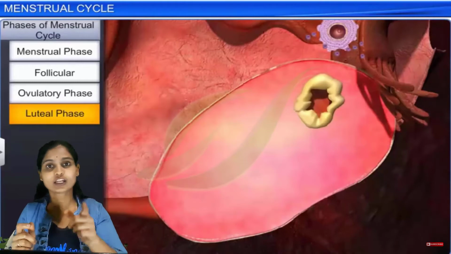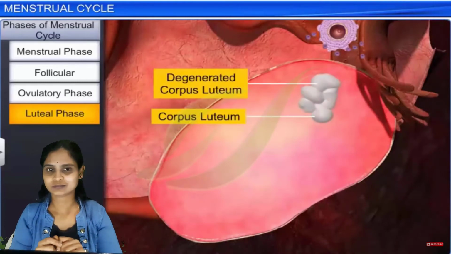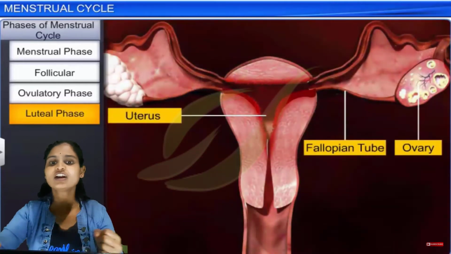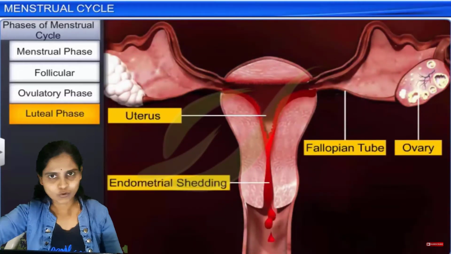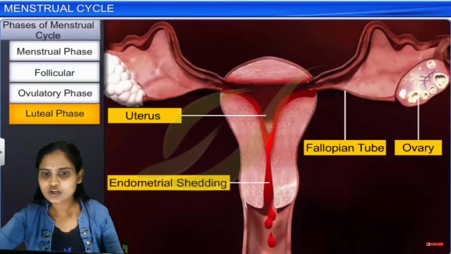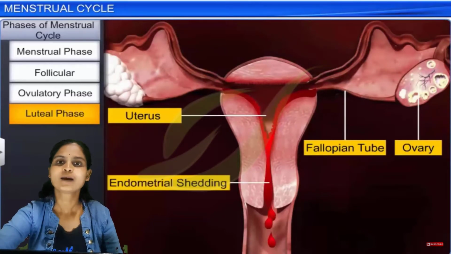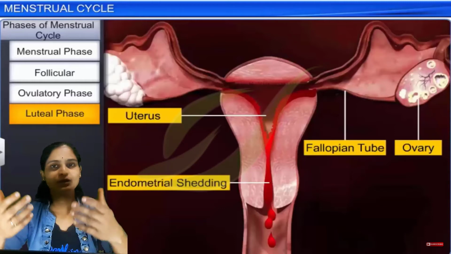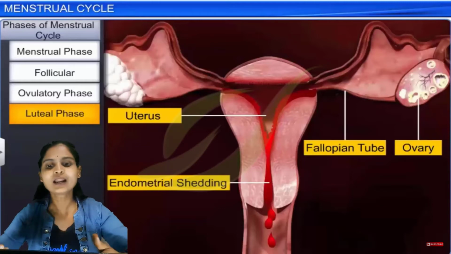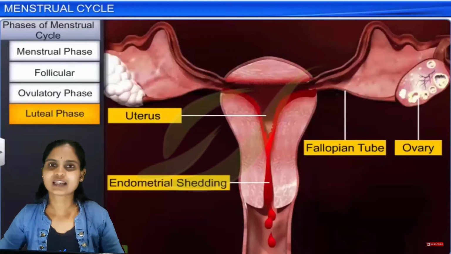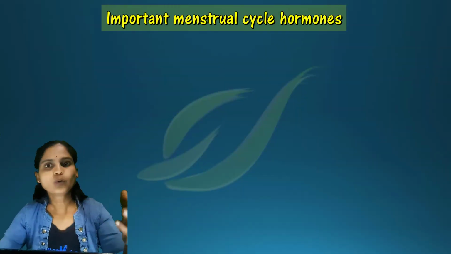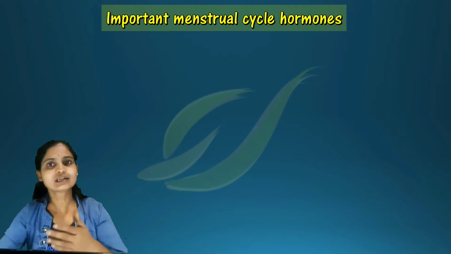If at all there is no fertilization, now what happens? You can find the corpus luteum has degenerated and the progesterone hormone is reduced. Once the progesterone hormone is reduced, you can see that the endometrium of the uterus wall has died, all the cells have died, and again the menstrual cycle has taken place. Okay, so till here we have studied how the phases of the menstrual cycle take place.